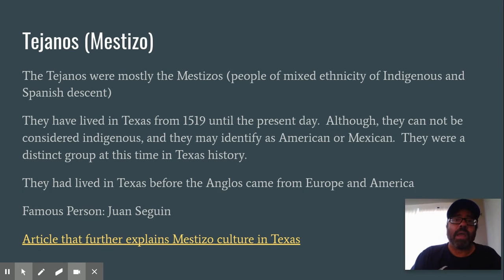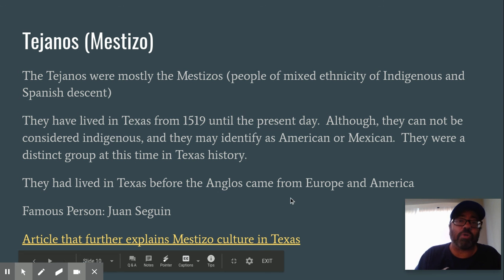And so probably the easiest way to think of it is a lot of these folks will either identify as Mexican or as independents or maybe eventually American. Their most famous impresario is Juan Seguin. Here's an article that further explains mestizo culture.